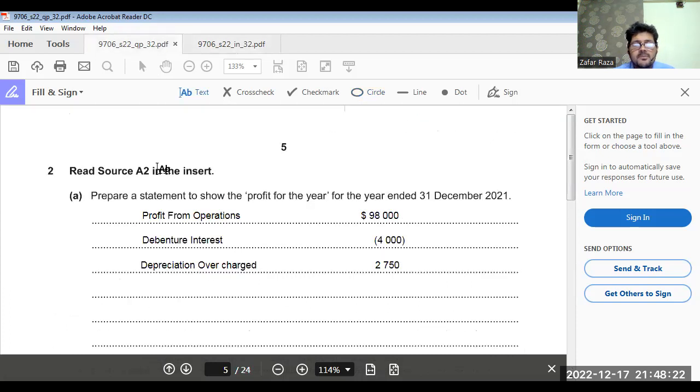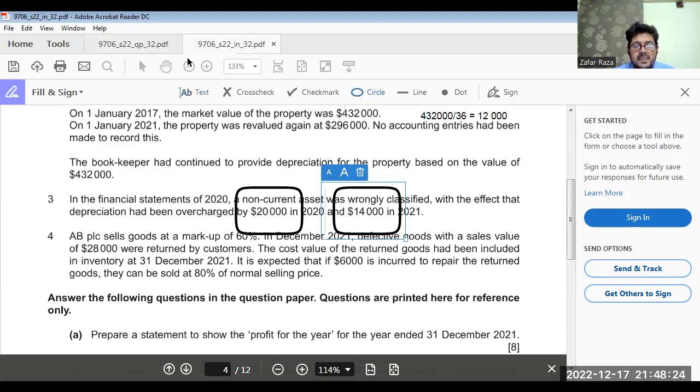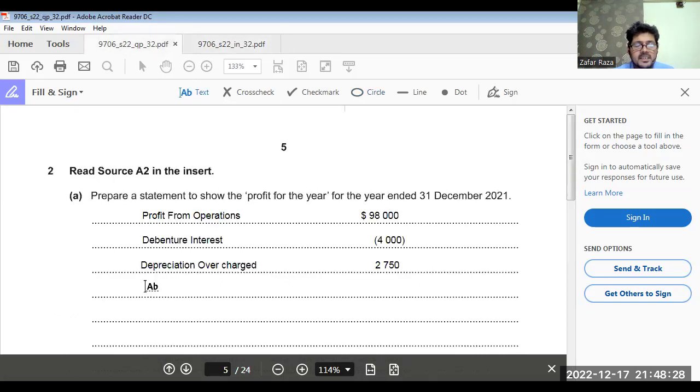So what do we have to do? We have to add depreciation of 14,000 in our income this year. Depreciation overcharged.